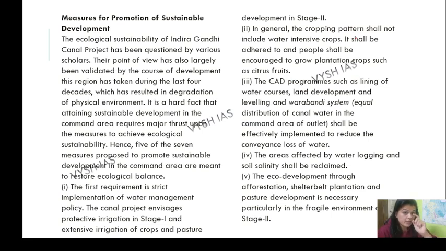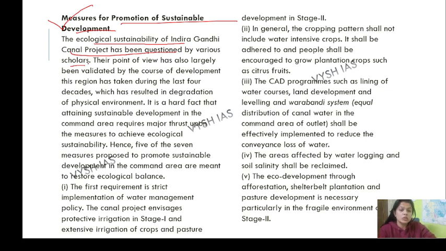Most important. This question was directly asked, so kindly pay attention. I'll put the screenshot maybe tomorrow, showing where it was asked. Measures for promotion of sustainable development, like what measures you can basically take to promote sustainable development. So the ecological sustainability of the Indira Gandhi Canal project has been questioned by various scholars. Of course it will be questioned. Earlier we talked about how environmentalists came into being, the United Nations, the Brundtland report. So all these came to the forefront for a reason.